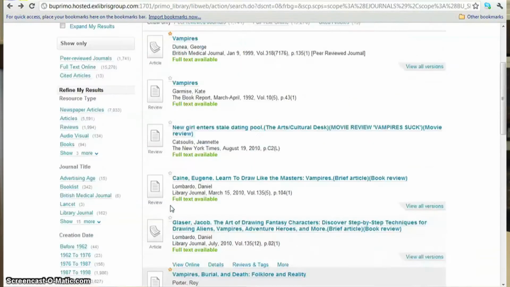Oh man. It looks like they have a mobile site too, so I don't have to use my computer to search for these articles. I could just use my smartphone. Epic! Oh man, so wait, let's recap. This search engine lists all the relevant materials for my search at once. It allows me to specify my search using facets on the side. I can read some of my materials online. I can save my materials I deem important to an e-shelf that I can come back to later. And I can search using the mobile version on my smartphone. AKA, this is the best search engine ever. I'm totally gonna ace this paper. Go Vampires!